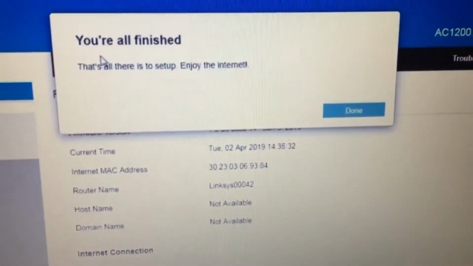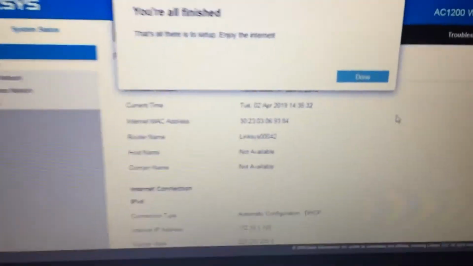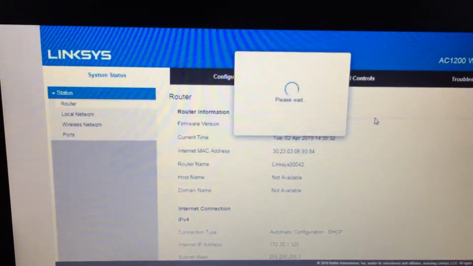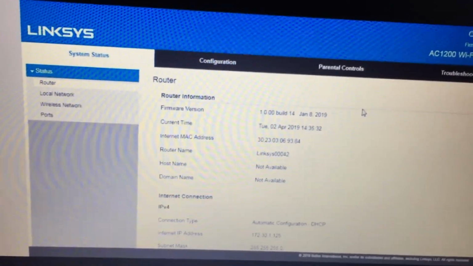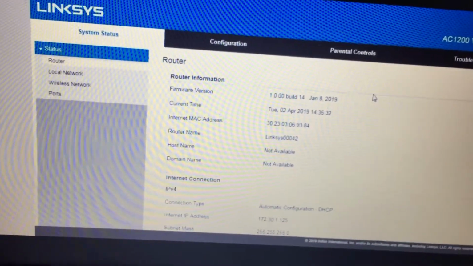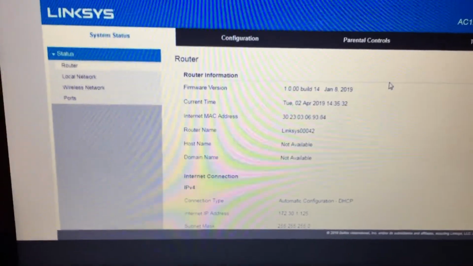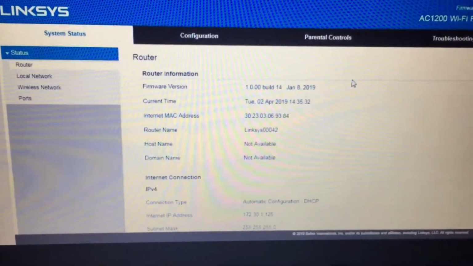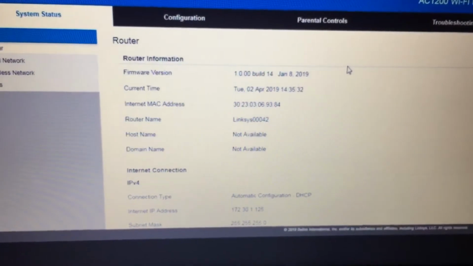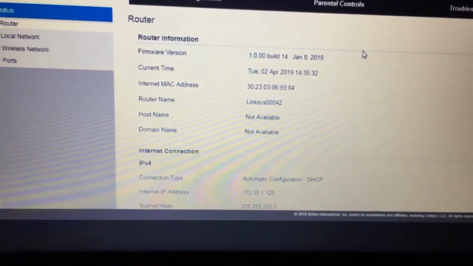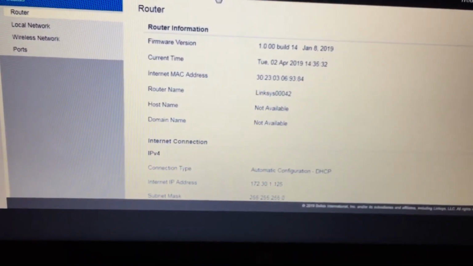Alright, so it shows now you are all finished. So your computer is hooked up to the router and your modem is also hooked up to the router. So now try to access the internet on the computer which is hooked up to the router, which is hardwired to the router, and see if you are getting internet through the router. If you're not able to go online with the wired connection, you will need to check the wireless settings.